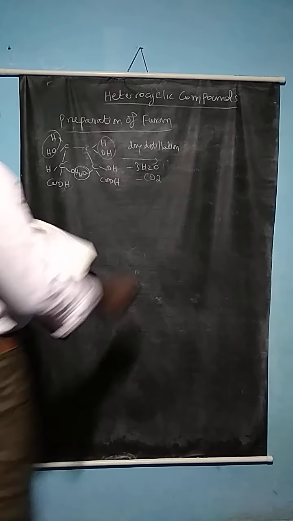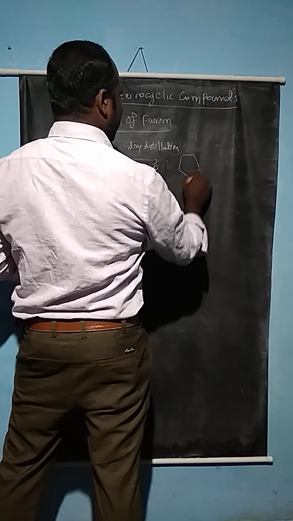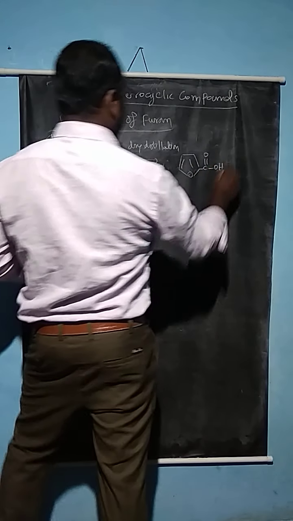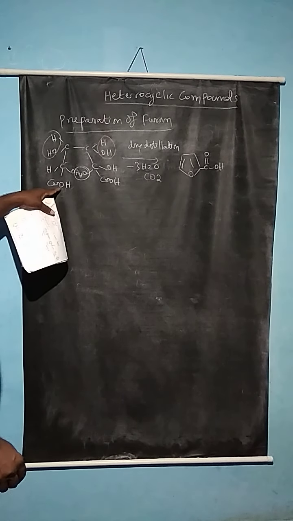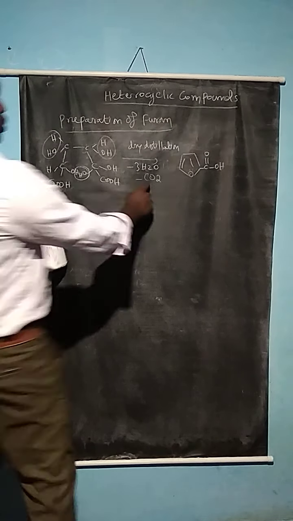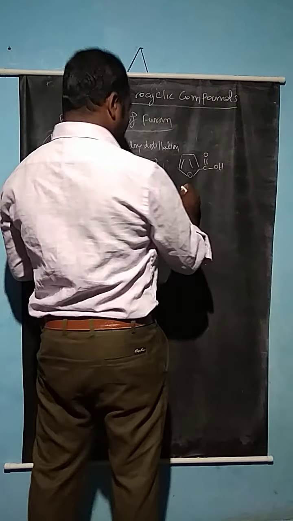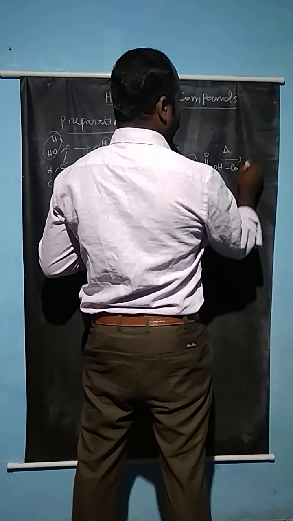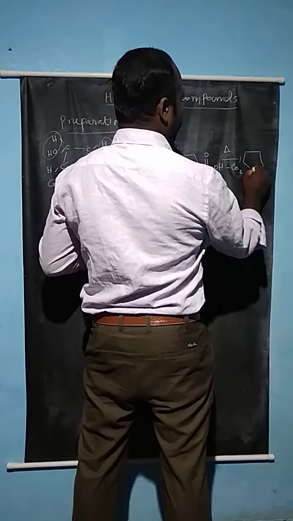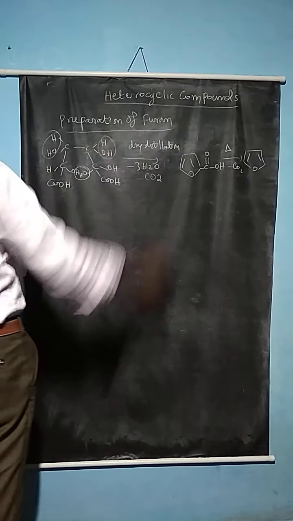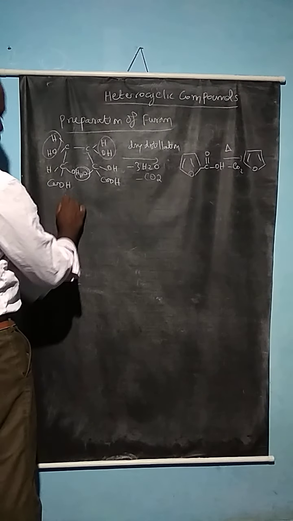So what remains is furoic acid, because in furoic acid one carboxyl group is present. That carboxyl group releases a CO2 molecule, minus CO2. So here the furoic acid is formed. When the reaction is heated again, the carboxyl group is removed as carbon dioxide, minus CO2. So furan can be obtained from the compound. This is the preparation of furan from mucic acid.